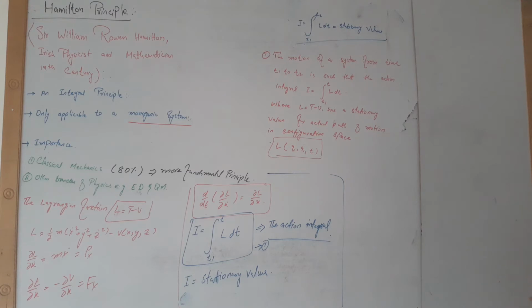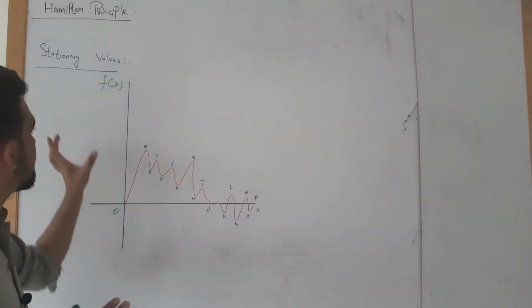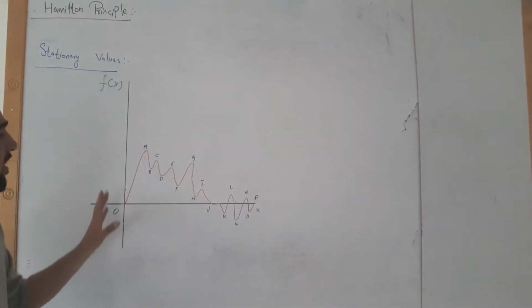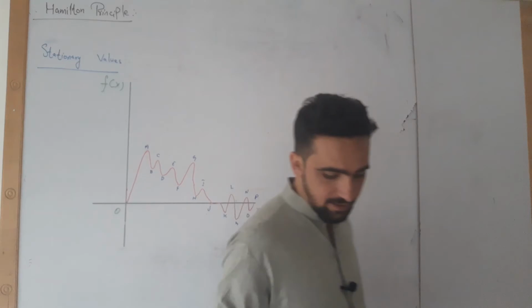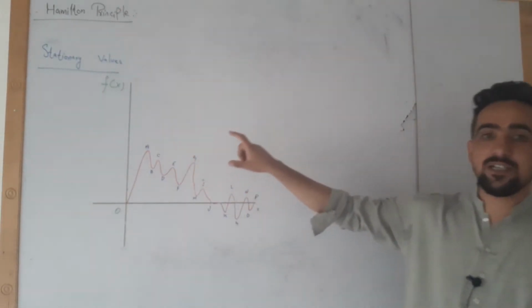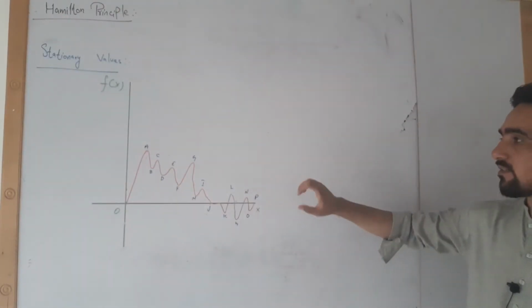So what are the stationary values? Let us consider this function f of x, which is rather a weird function, but it explains our stationary values way better than other functions.